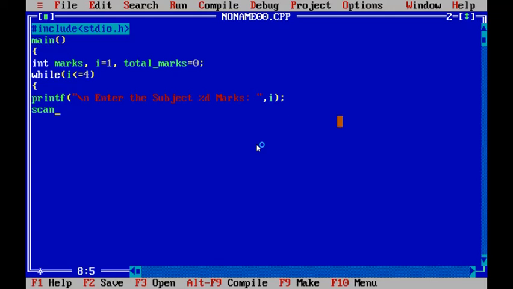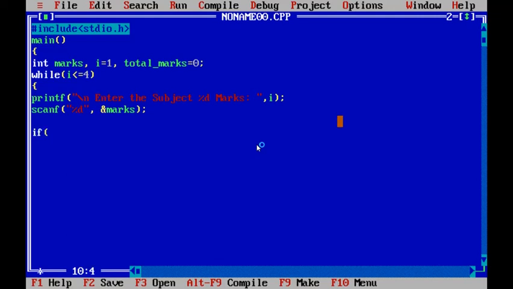Scanf function. We are using the scanf function to read the data from the keyboard. %d format specifier for the integer variable and the address of marks. The entered number is stored in the marks variable. This is reading the marks.